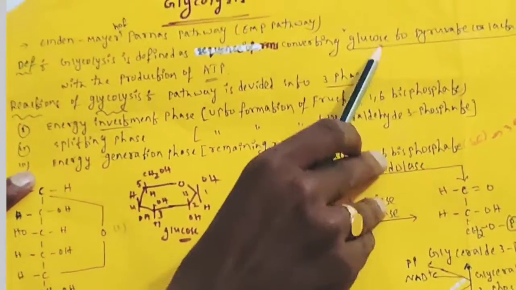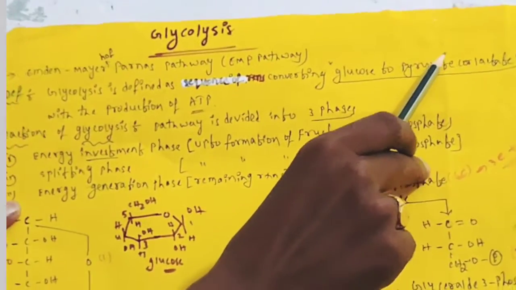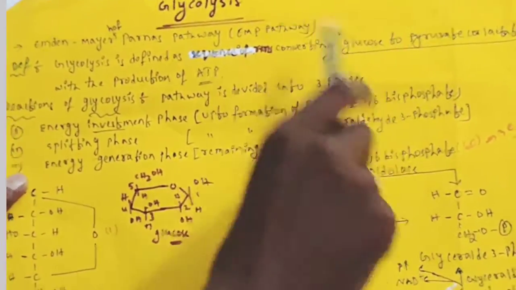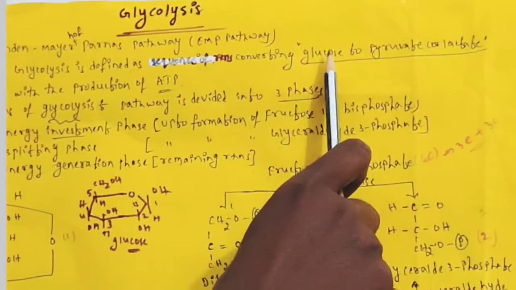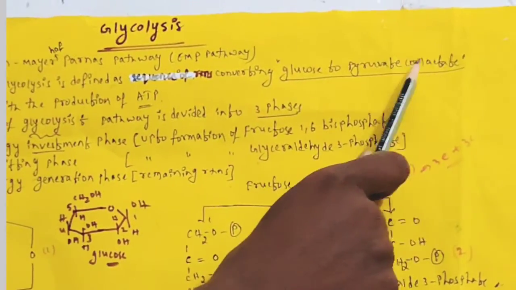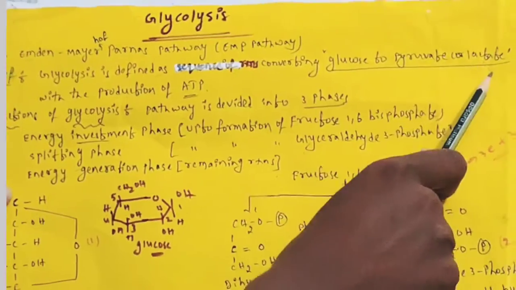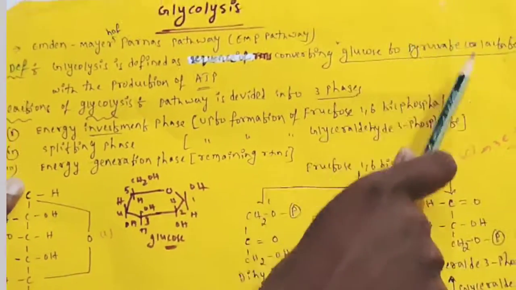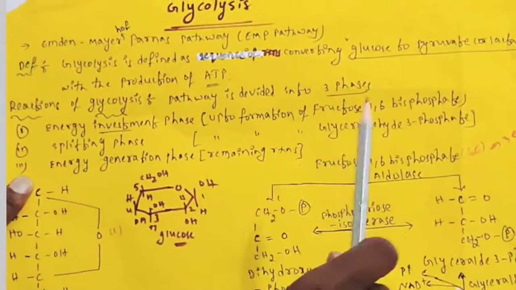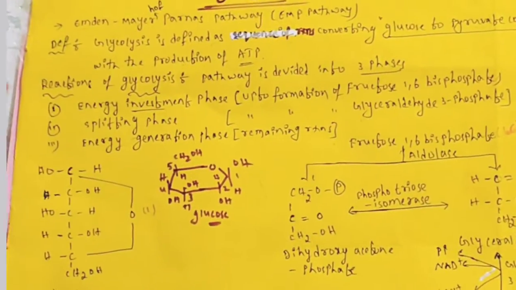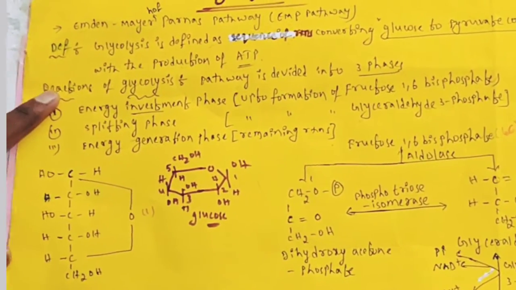Keep in mind that the conversion of glucose to pyruvate will occur in aerobic condition. Conversion of glucose to lactate, meaning the final end product is lactate, only occurs in anaerobic condition. Keep this in mind, I will explain it in the reactions also. Either pyruvate or lactate will be the end product. Then you can see the reactions of glycolysis.